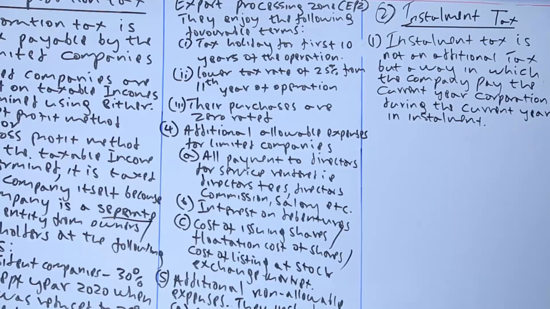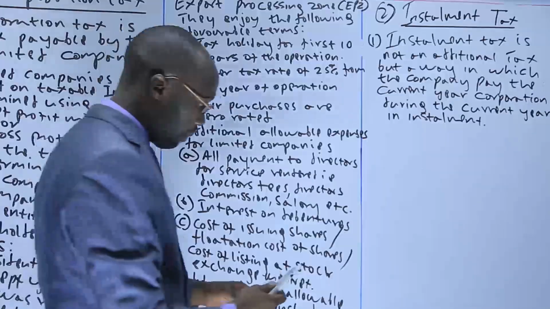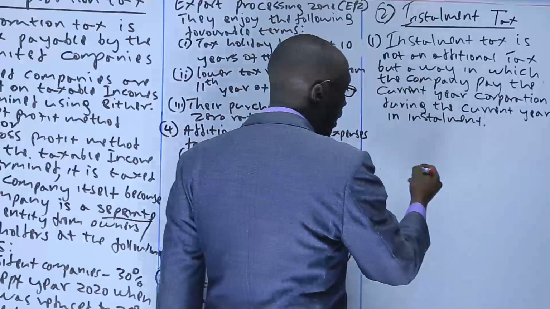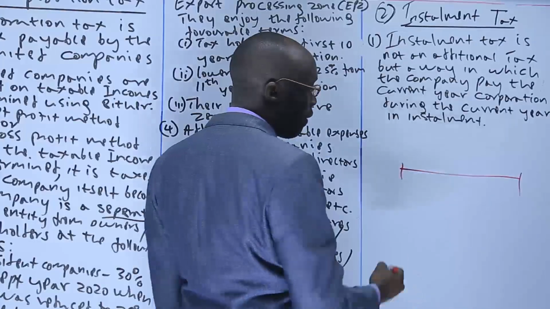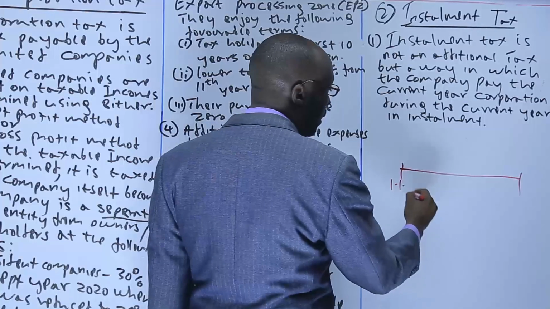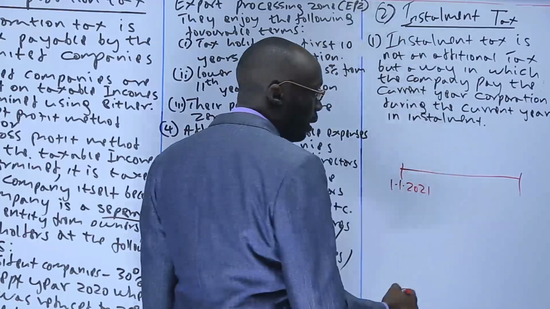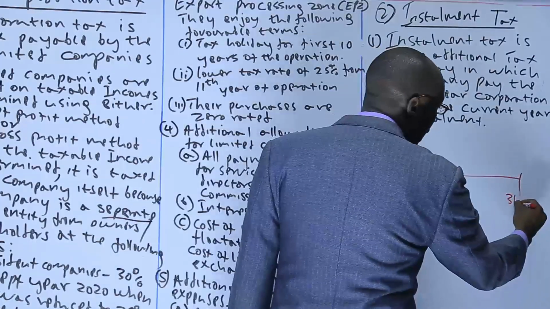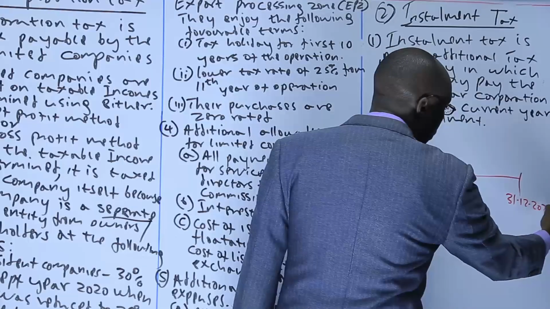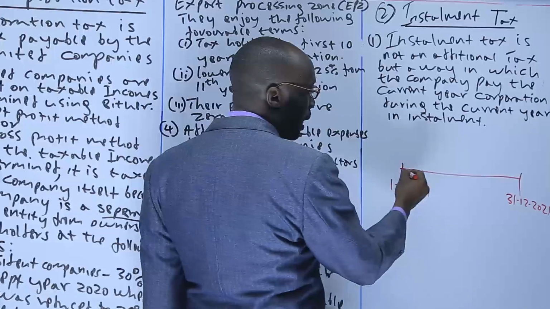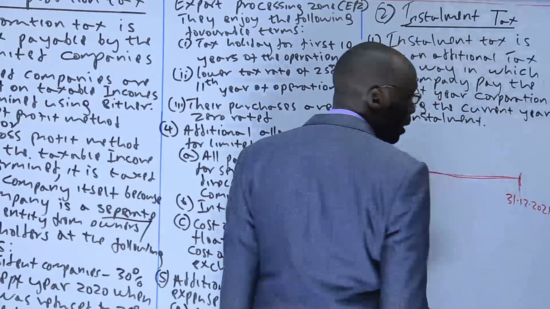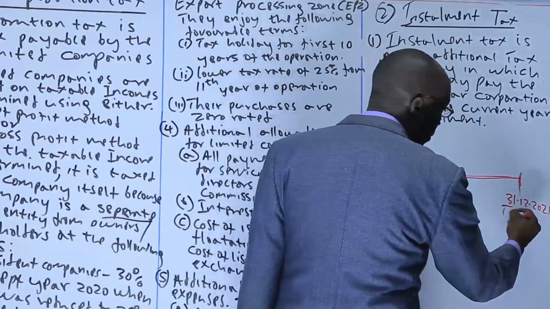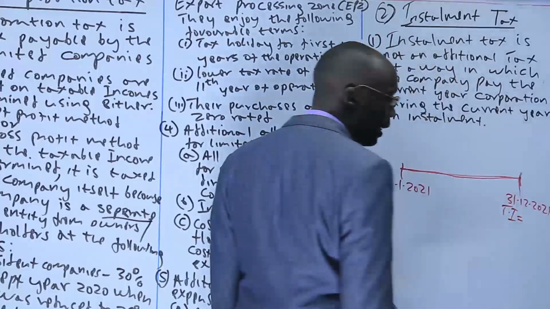What does that mean? This is what it means. For a company which starts the year, for example, on 1st of January 2021, it means the year will end on 31st of December 2021. A company has to operate the whole of the year, get to the end of the year, and determine the taxable income of that particular year.